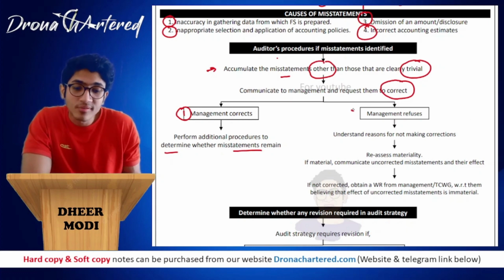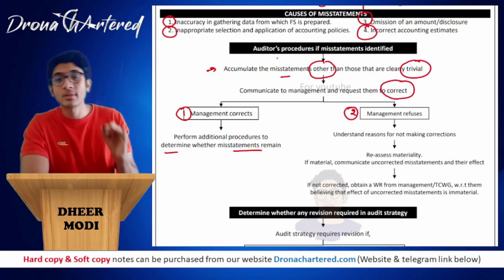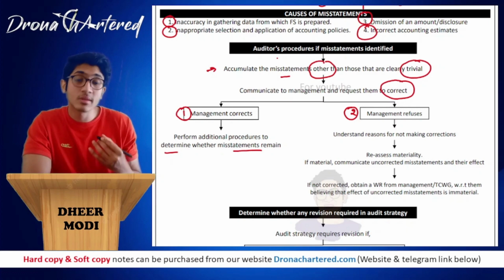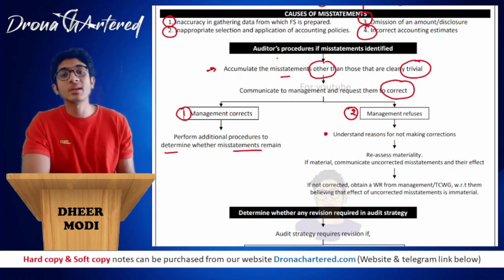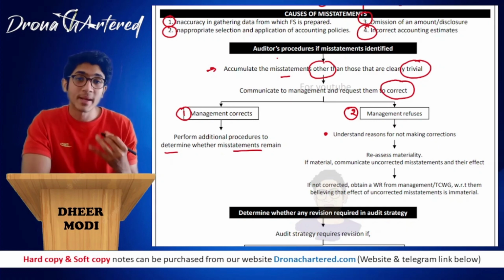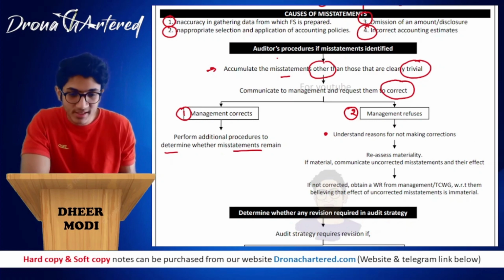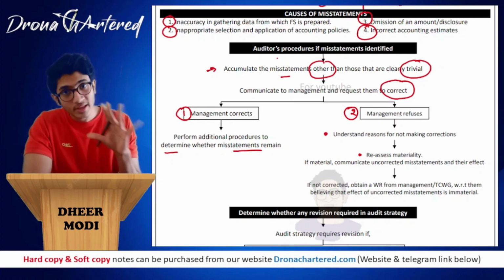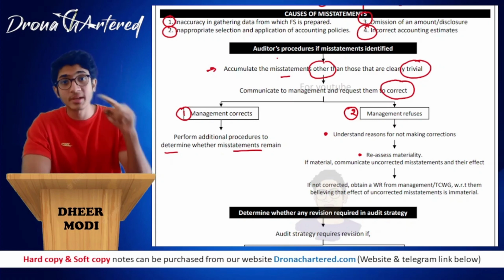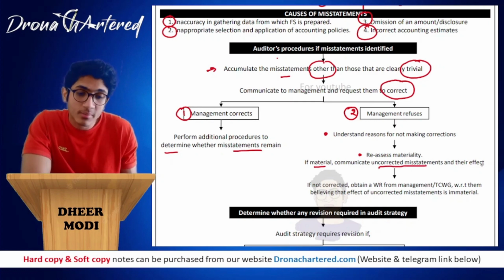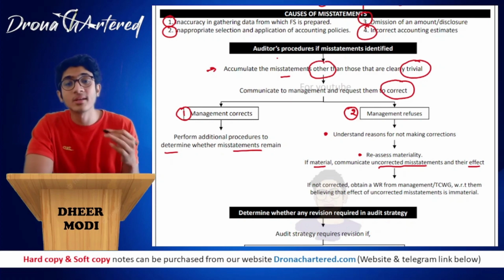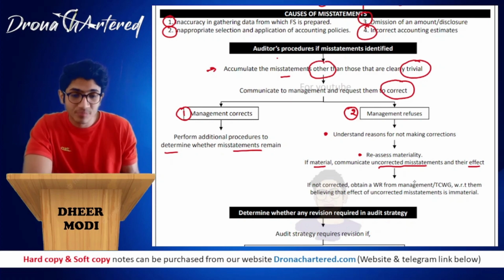Now what if the management refuses, saying, boss, no, I feel what I have done is correct, I do not agree with you. In such a case, your management is refusing to correct those misstatements. So first, you will have to understand the reasons for not making the correction. You will have to understand why the management is saying that it will not correct those misstatements. Then you will reassess materiality. You will have to check that the misstatements identified do reach the materiality threshold, right? So the materiality that you have determined already. If you think it is material, then communicate the uncorrected misstatements and their effect. You will have to determine what effect the uncorrected misstatements have on the financial statements.